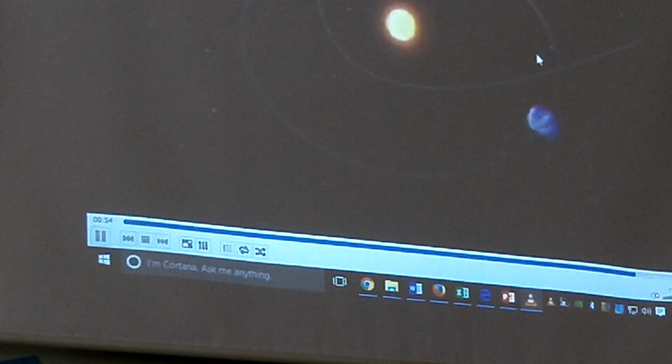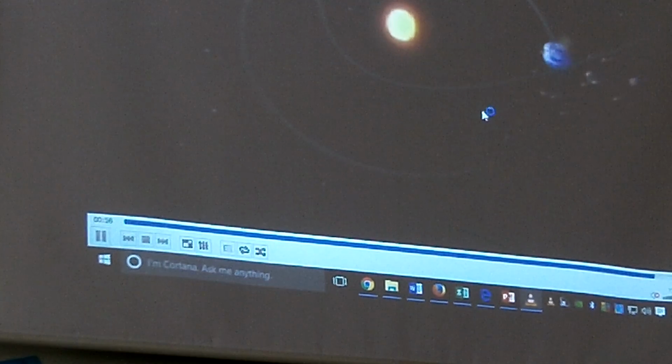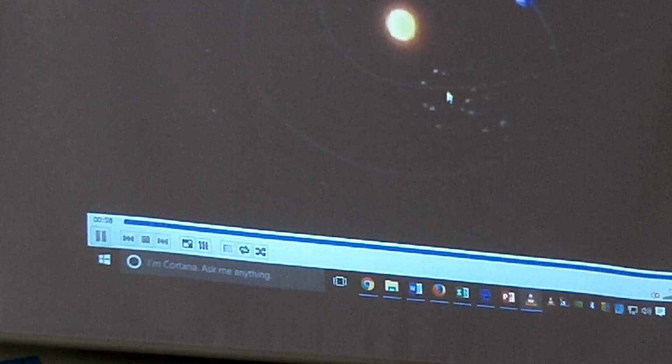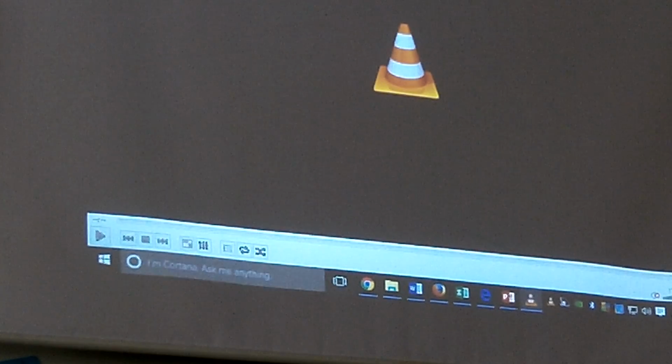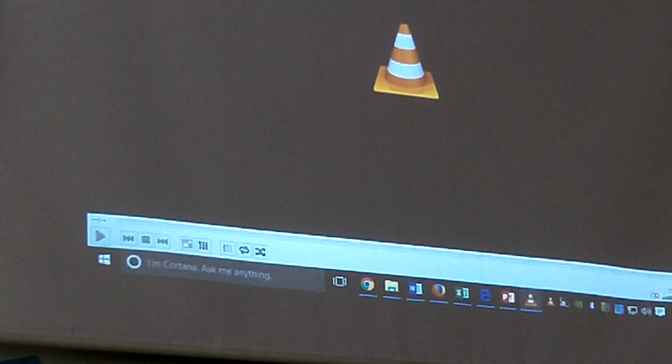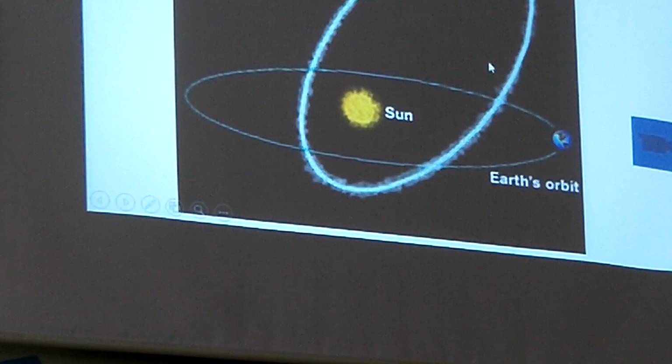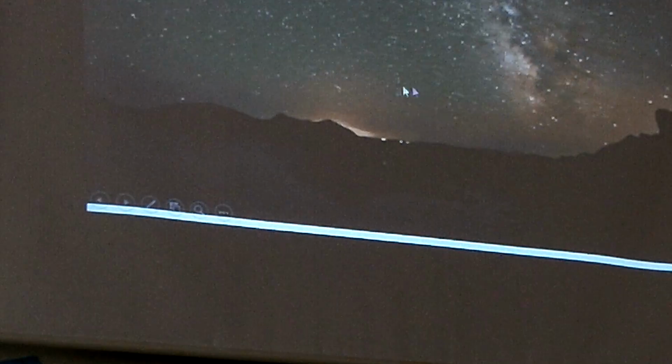Come on, pieces. There we go, see? Bam, there we hit one of them. So those pieces are really small. That's a meteor shower. The Earth is hitting a bunch of pieces. Do the pieces actually make landfall? Most of them are just the size of a grain of sand, and they burn up in the atmosphere. Okay, gotcha. So that's what this is. The Earth right here is going through a bunch of those pieces, and that's why you see all these shooting stars.